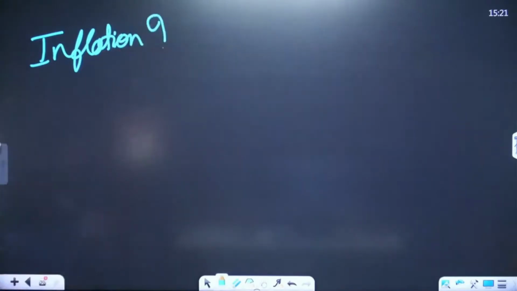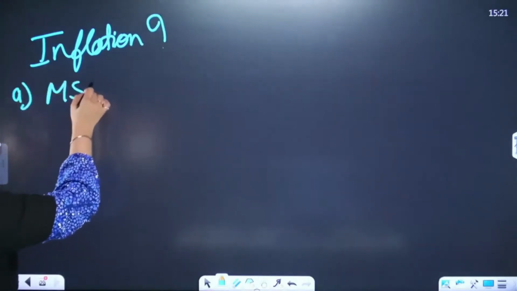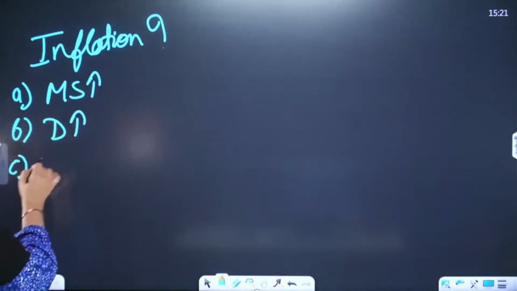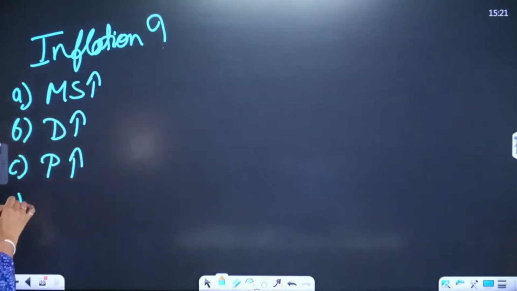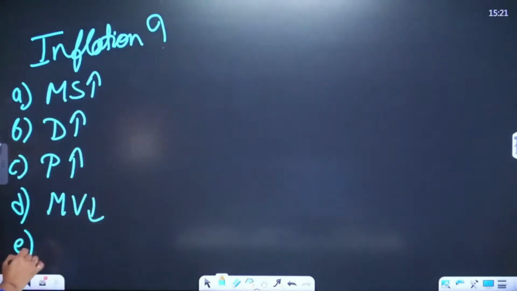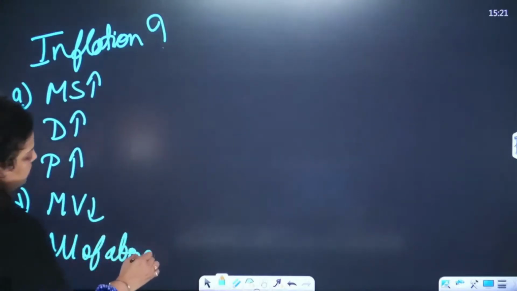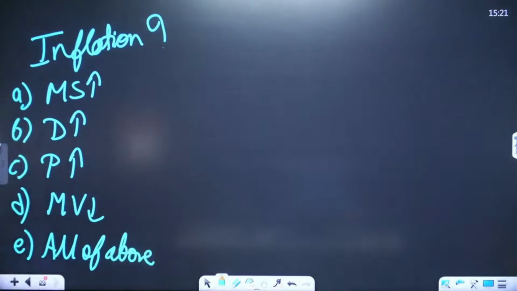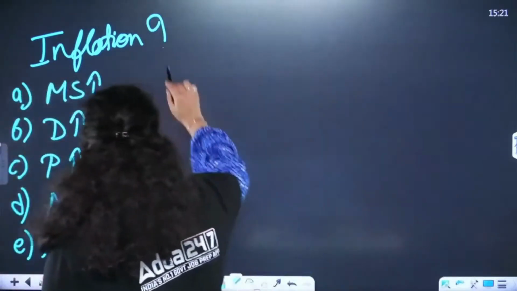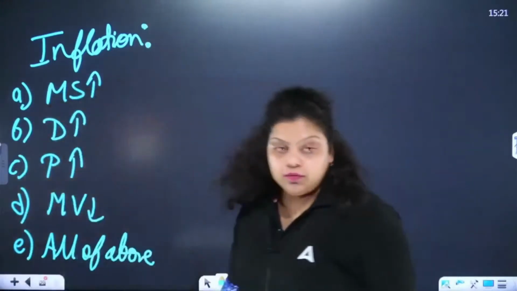What is inflation? Okay. I have first option, increase in money supply is inflation. Second option, increase in demand is inflation. Third option, increase in prices is inflation. Fourth option, reduction in the money value is inflation. And fifth option, all of the above. So which option will you give as the right answer for this question? Let me know which of these, according to you, is correct about inflation.